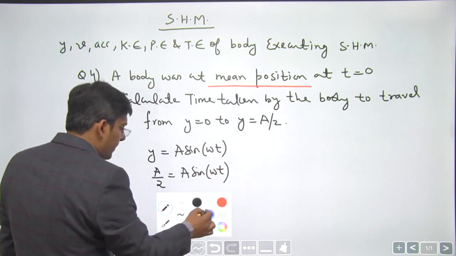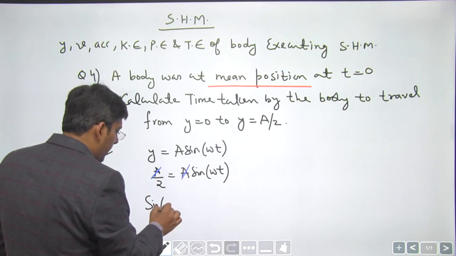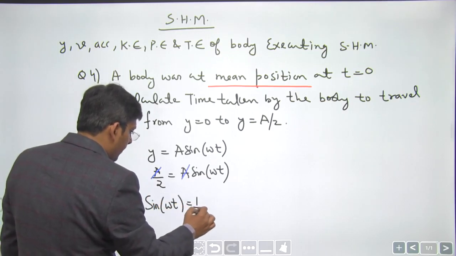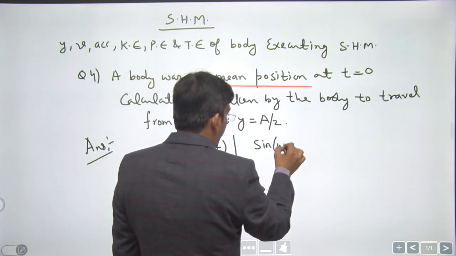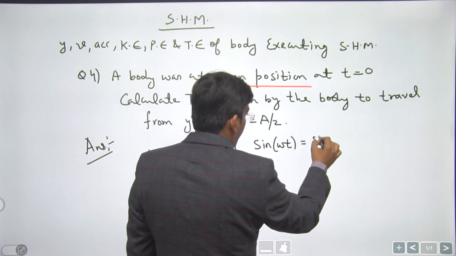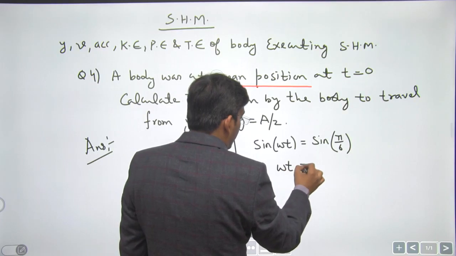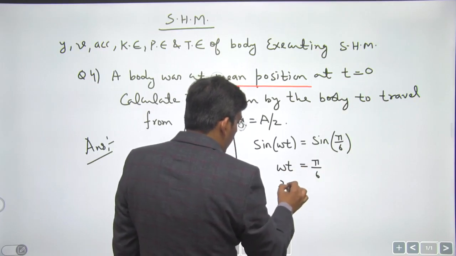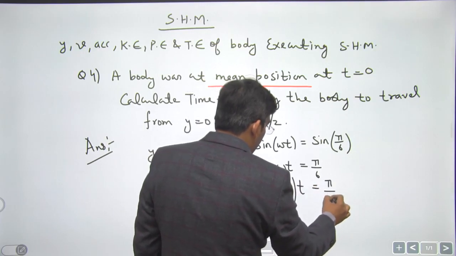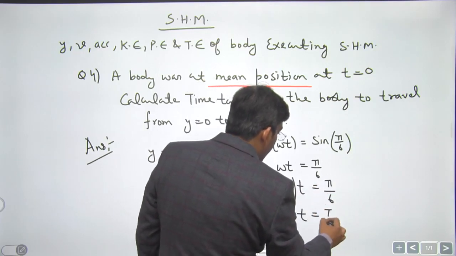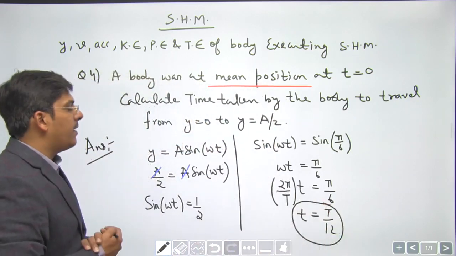This a is going to cancel, and we are going to get sin of omega t as 1 by 2, and sin of omega t is going to be sin of pi by 6. Omega t is going to be pi by 6. Omega is 2 pi by capital T into small t is going to be pi by 6. Small t is going to be capital T divided by 12.